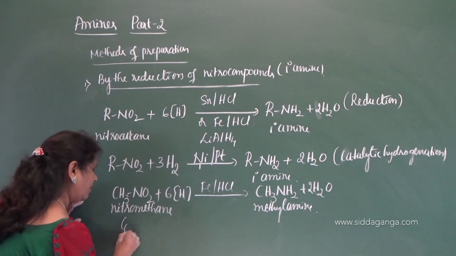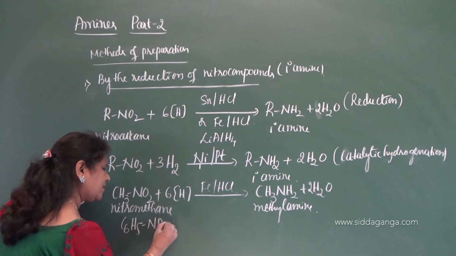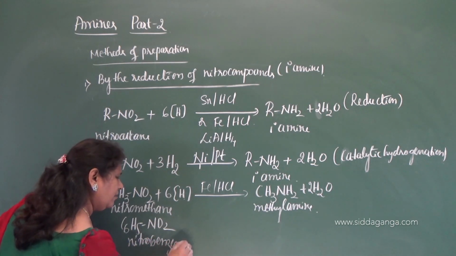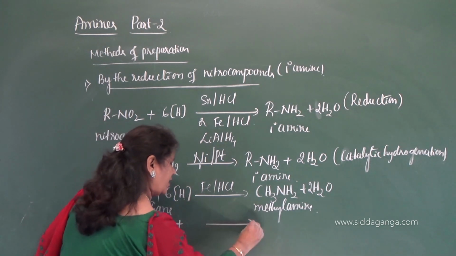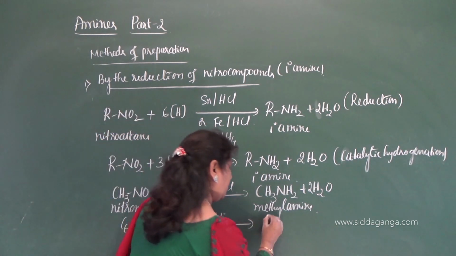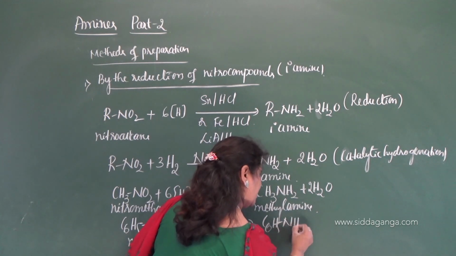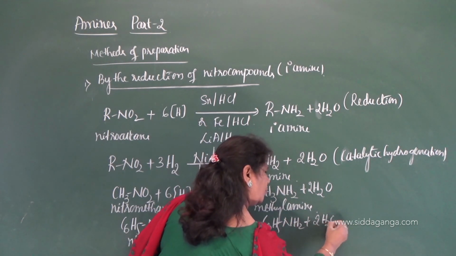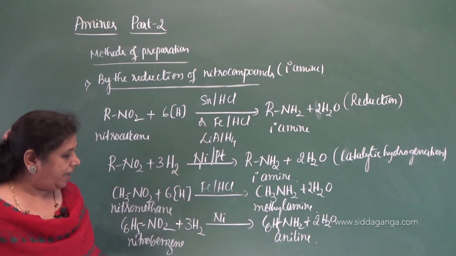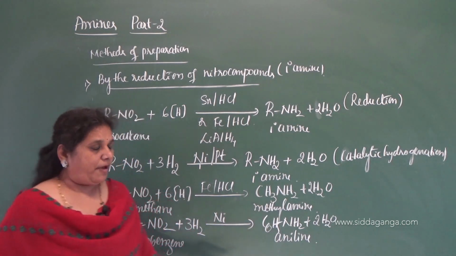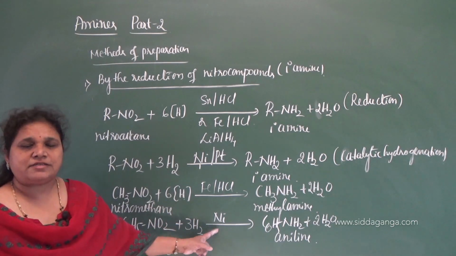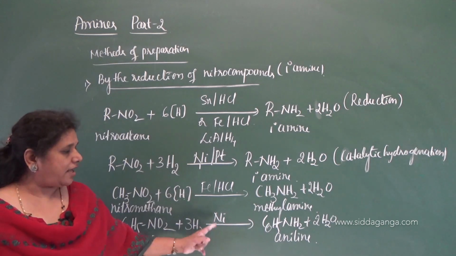Even you can prepare aromatic amines here. What is this compound? Nitrobenzene. It also undergoes reduction or catalytic hydrogenation in presence of nickel as a catalyst. What you get? You will get C6H5NH2 with the formation of 2 moles of H2O, and it is aniline. So nitrobenzene is reduced to aniline by catalytic hydrogenation, by passing hydrogen gas through nitrobenzene in presence of finely divided nickel as a catalyst, Raney nickel.